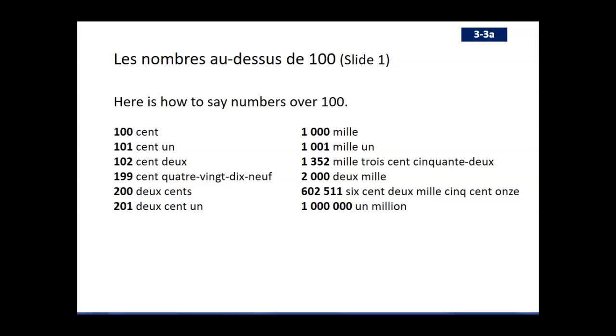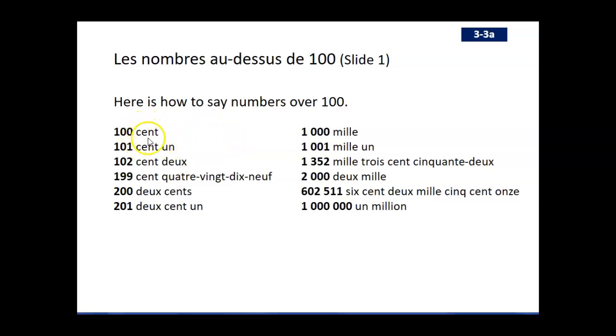to be studying in our French 101 class. So in video 3, we're going to be learning a little bit more about numbers over 100, so les nombres au-dessus de 100. Okay, au-dessus means above, so numbers above 100. So we have a list of some of the numbers beginning with 100 and going all the way up to 1 million. So you already know that the number for 100 is cent.